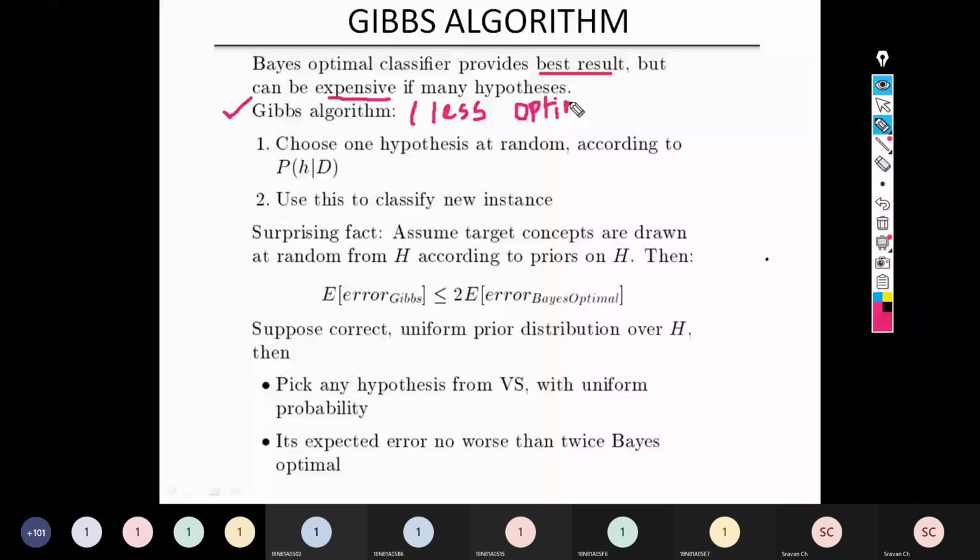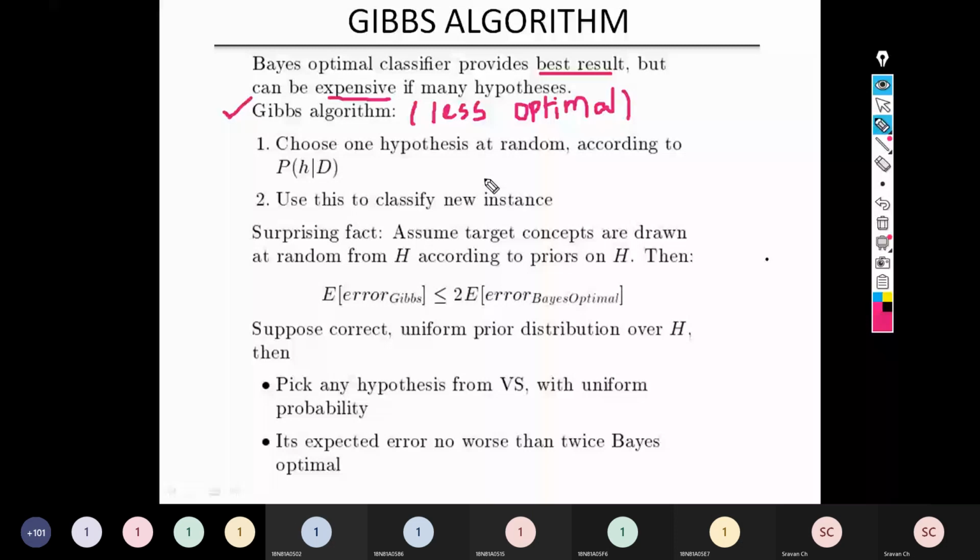So what we will do in the Gibbs algorithm: instead of trying out all hypotheses, instead of applying argmax or the minimum description length principle, because if I find argmax also, I need to check all hypotheses for P of D by H into P of H, right? Then only I can find the best possible hypothesis.